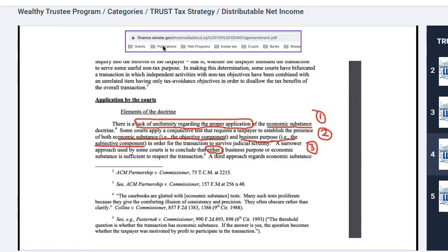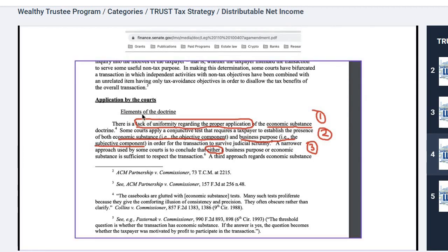Finance. This is an internal document from the government, once again from the finance section of the Senate, that I pulled up. Here the Senate says the elements of the doctrine.